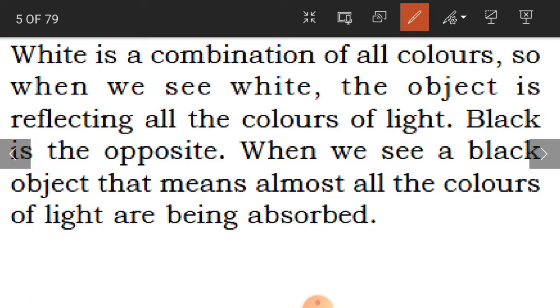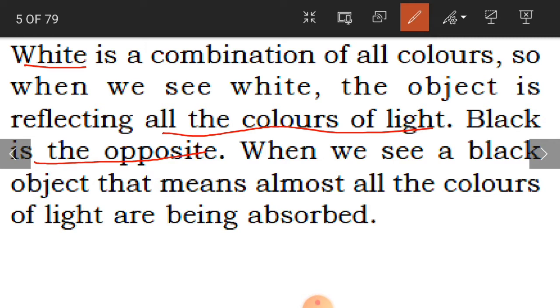Whatever color you put on white and mix, it mixes with all the colors. The object which is white is reflecting all the colors of the light, so you can have a number of colors on white. Black, on the other side, is the opposite one. You cannot mix other colors with black.